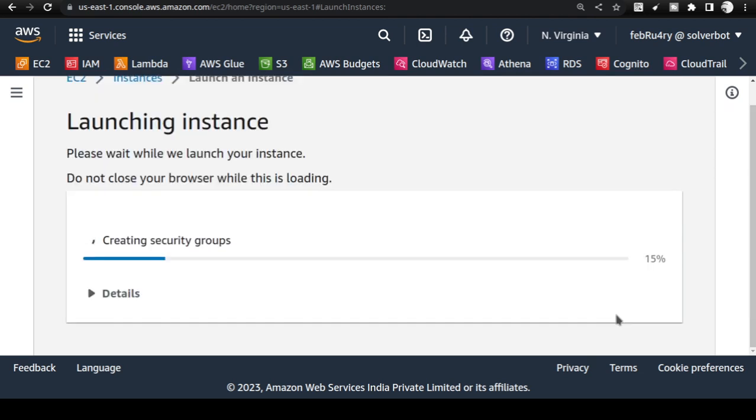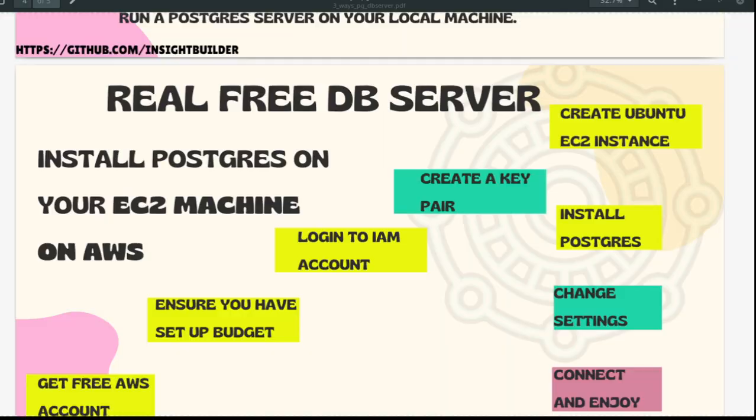This is how you launch the instance. And now you will see that you will be given an option to connect. Okay. Now the fun starts. Okay. Let us go to the presentation again.